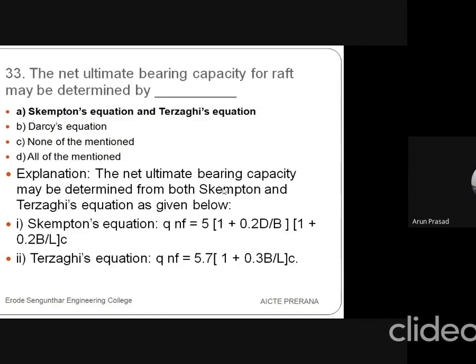When coming to Terzaghi's equation, we know that 5.7 is the NC value, isn't it? When we go for clay soil, the standard value of NC is 5.7, NQ will be 1, and N gamma will be 0. So NC, NQ, and N gamma are the bearing capacity factors.